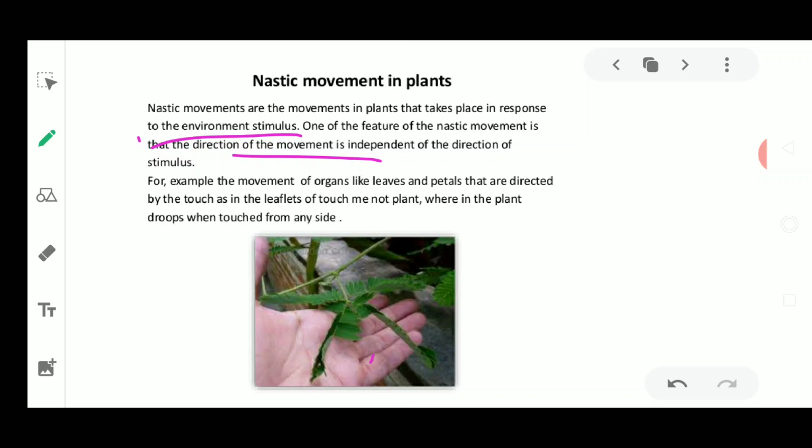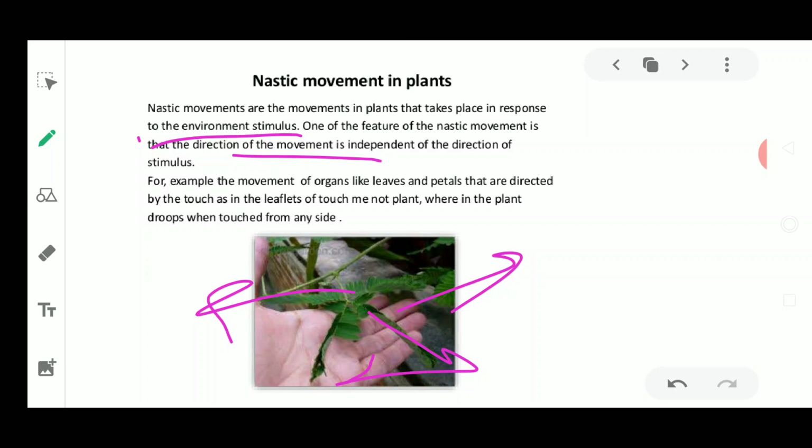The stimulus is coming from this side, and the movement could be shown on this side or on the other side. It is not decided, so it is not going to give the response in the direction of the stimulus. It is independent of the direction. That is why it is called nastic movement.